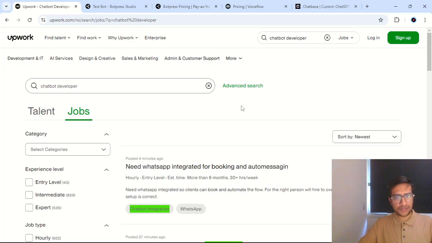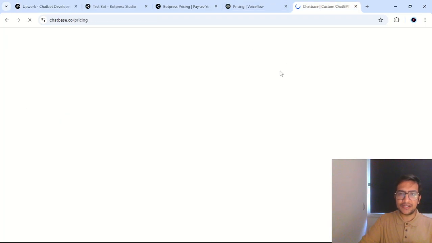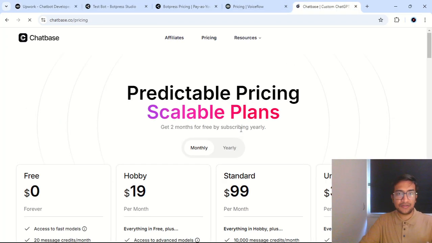Once that's settled, let's go on to the second part, which is to compare the three tools. I'll start with Chatbase because Chatbase has done a lot of marketing, and a lot of YouTube content creators promote this tool as very easy to onboard and very easy to just start using. I've tried it and it is very easy to go through the tool and start building chatbots.